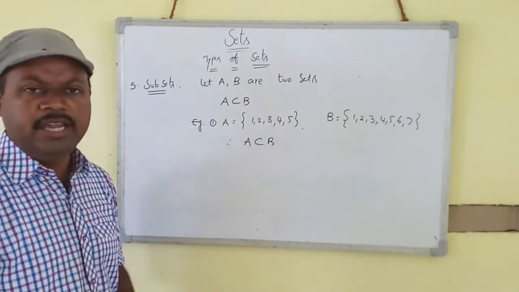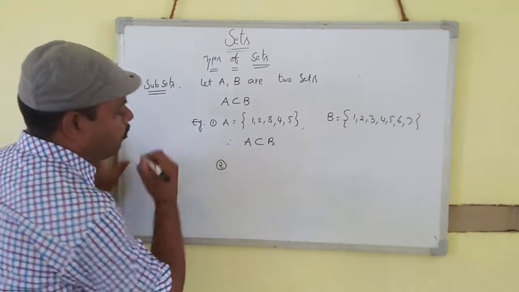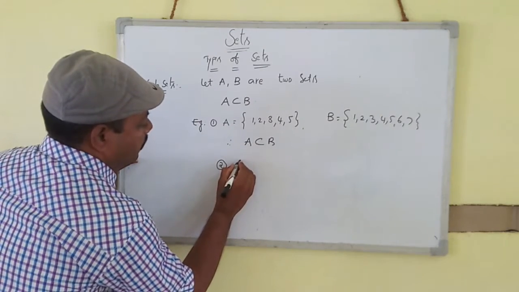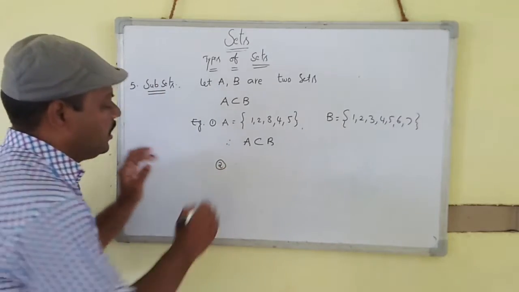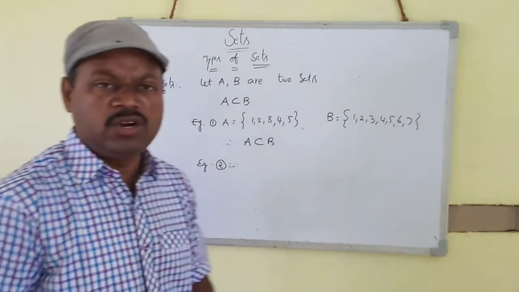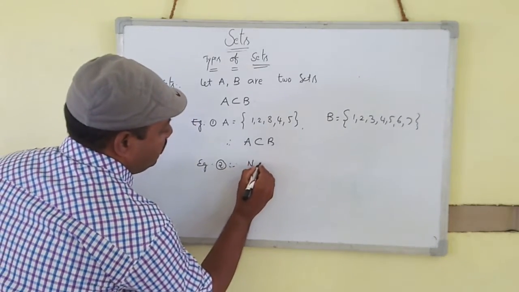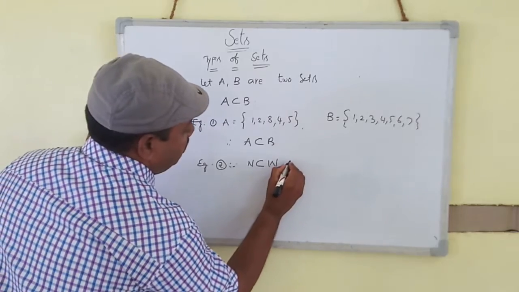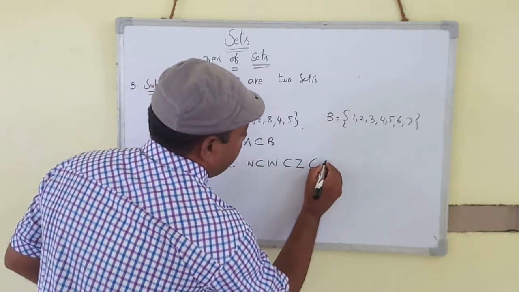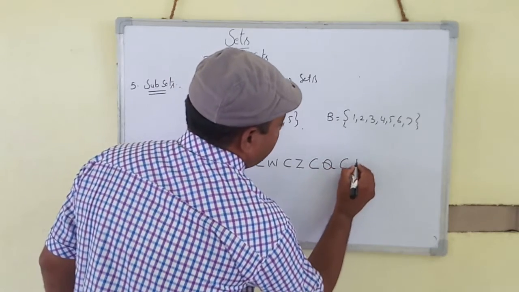A is a subset of B. Okay, it is denoted so. One more example, the second example: the natural number set is a subset of the whole number set, is a subset of integers, is a subset of rational numbers, is a subset of real numbers.